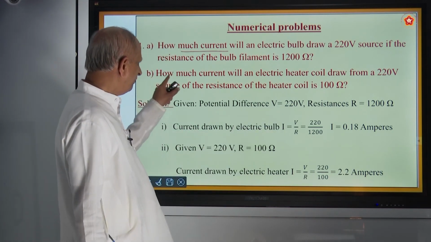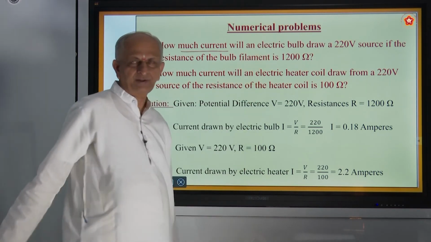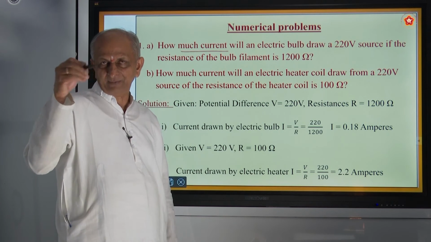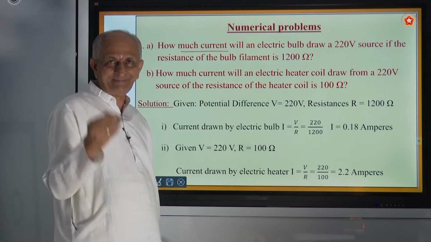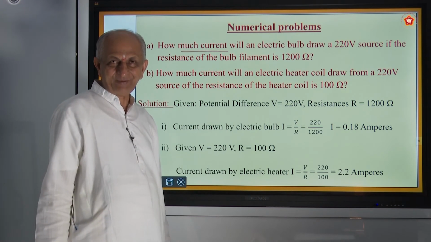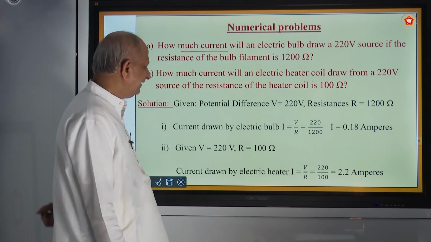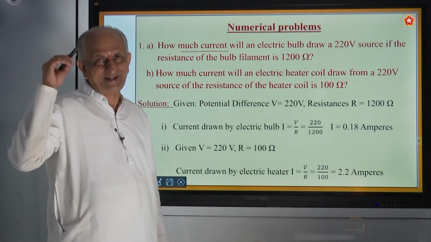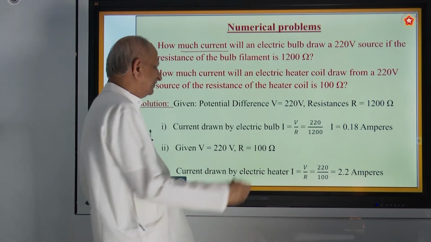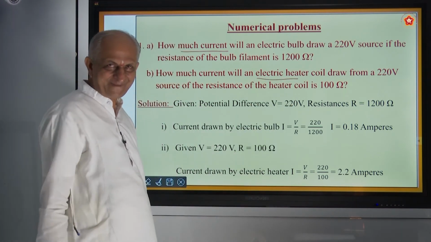Second question: how much current will an electric heater draw? Here it is a bulb. When you say bulb, it means a filament bulb, tungsten bulb. Nowadays all are replaced by LED bulbs. What do you mean by LED? Light emitting diode. That is called LED. Nowadays you don't find this electric bulb anywhere, but in the olden days it was there. And also the electric heater. Nowadays we get what are called geysers.